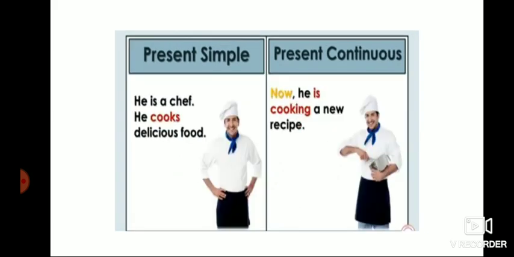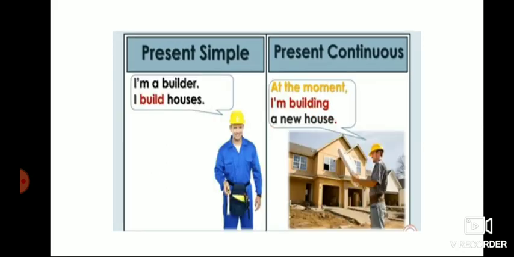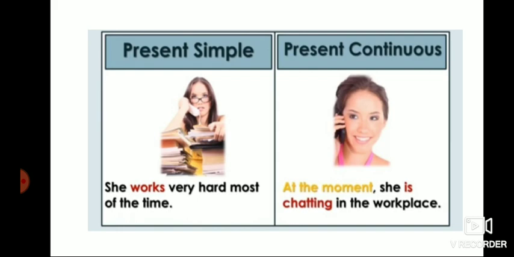See, simple present: he is a chef. He cooks delicious food. He is singular, so we are adding s to the verb. Present continuous tense: now he is cooking a new recipe. Here he is singular, so is, then main verb plus ing. I am a builder. I build houses. Present continuous tense: at the moment I am building a new house. She works very hard most of the time. Present continuous tense: at the moment she is chatting in the workplace.